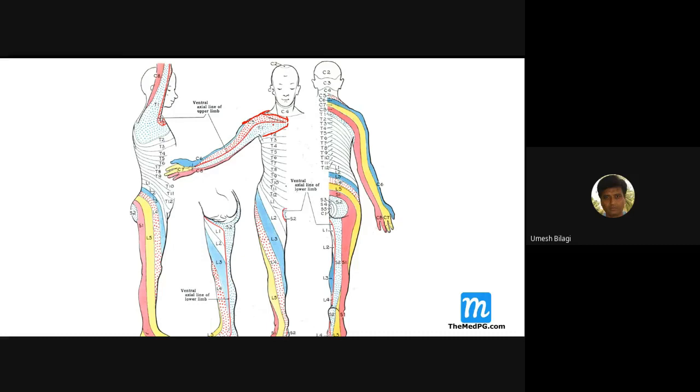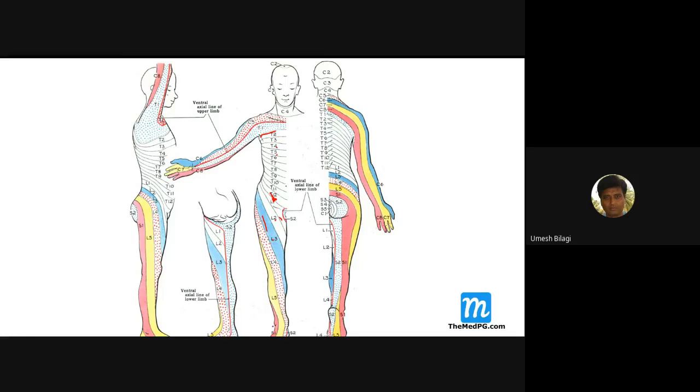Then T2 comes down from the axilla, T2, T3, T4, T5, T6, down to T12. L1 is in the inguinal area. L2, L3, L4, L5 are like strips on the leg.